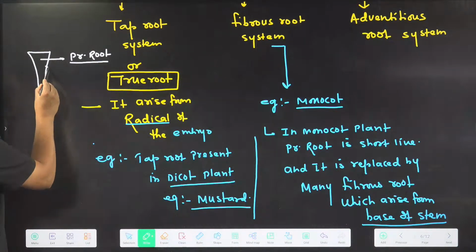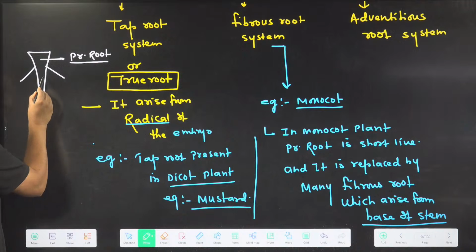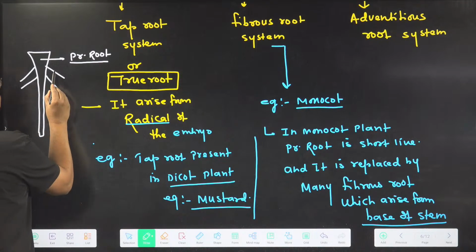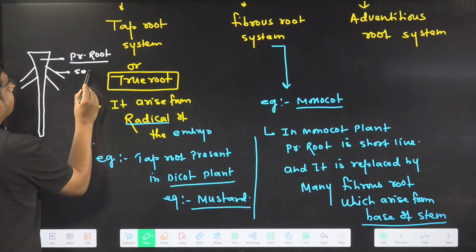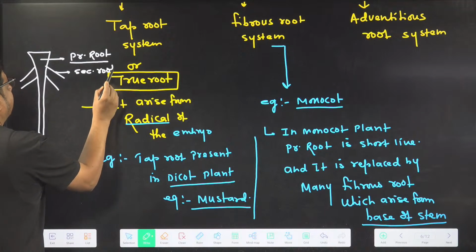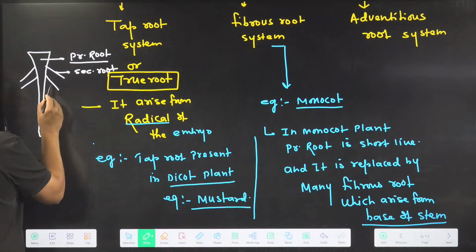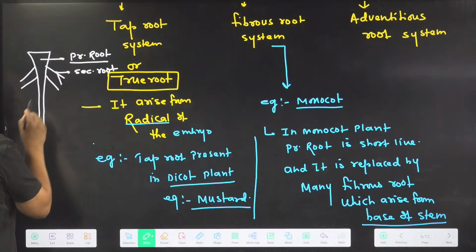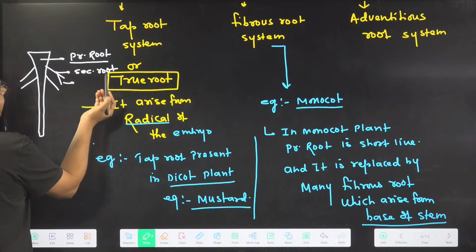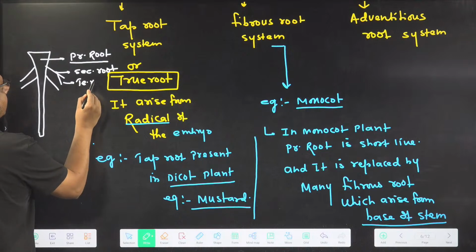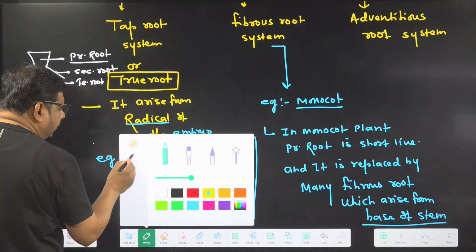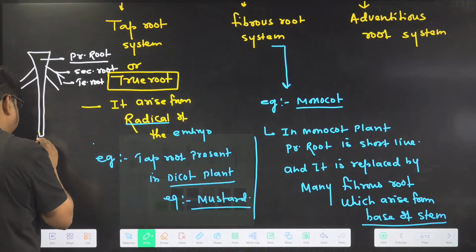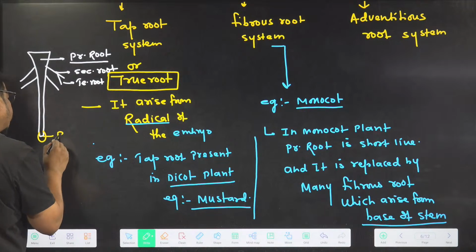And from the primary root, many secondary roots arise. The lateral outgrowth from the primary root is called the secondary root. From the secondary root, tertiary roots may arise, of various degrees. And at the tip you find a thimble-like structure, the root cap.